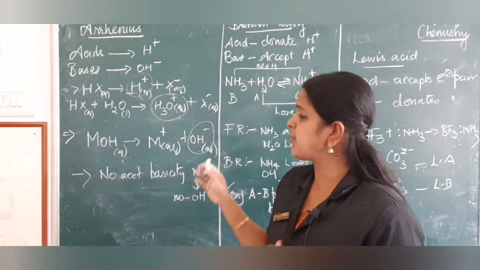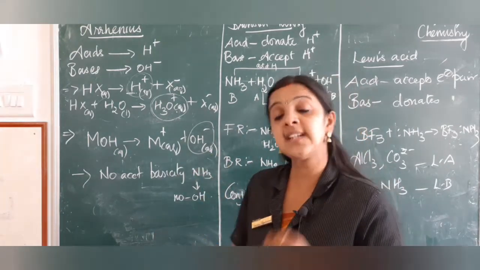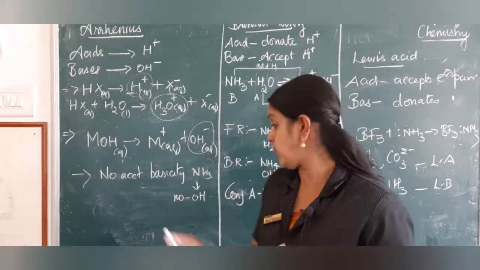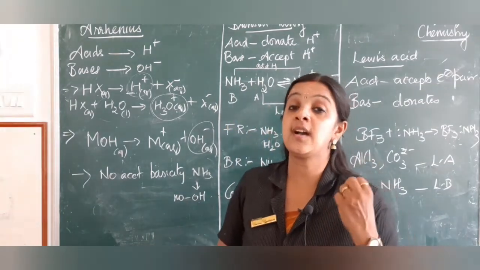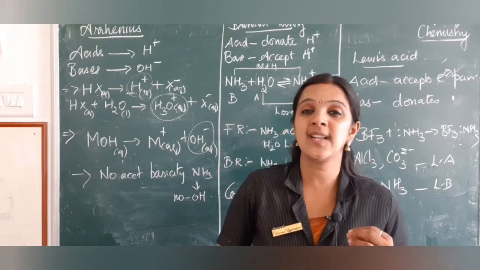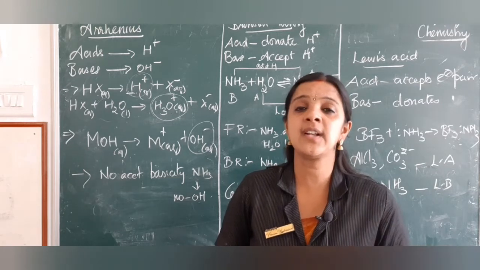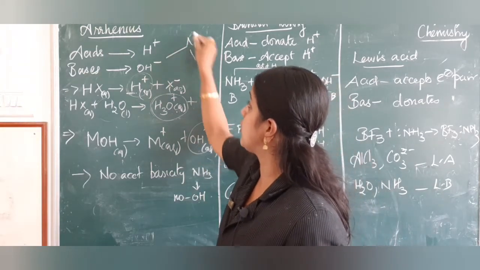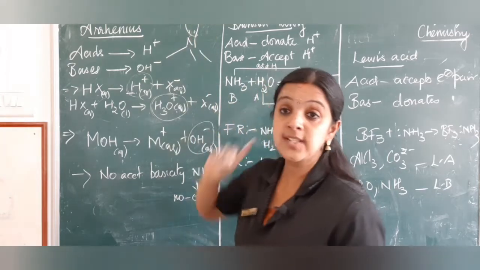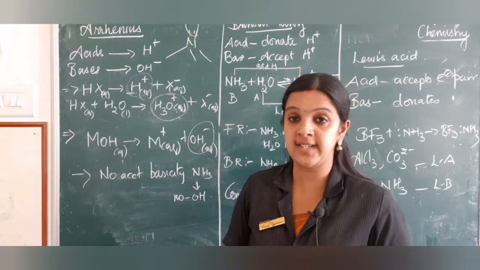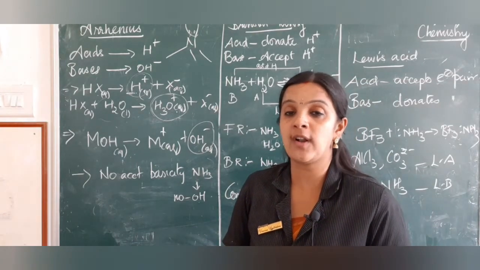But though bases are said to produce hydroxyl ions, certain substances are also called bases though they don't have this OH group. Like ammonia, we have been learning that ammonia is called a base but does not have a hydroxyl group. We just say that because nitrogen has a lone pair of electrons, that's why it is called a base. Now whose theory is going to predict that ammonia is called a base?